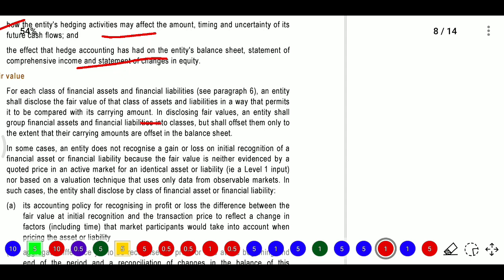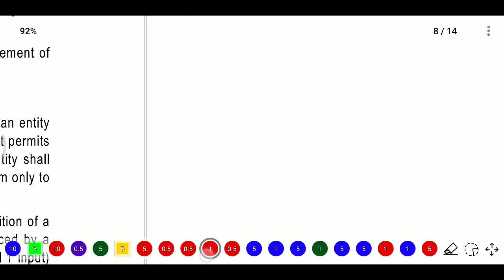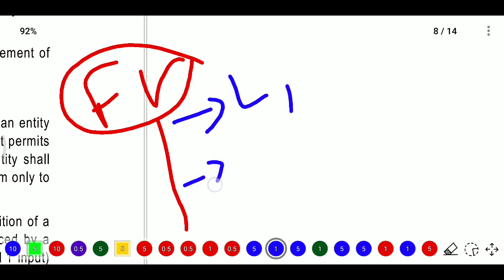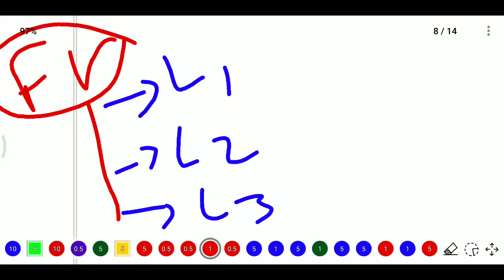For fair value, I will explain here with an example. Normally we have three types: level 1, level 2 and level 3. So what is there in level 1, level 2, level 3? In level 1, if you are able to identify the market, so you have a market for your product, the price is available and the price is reliable, then we will go with L1.